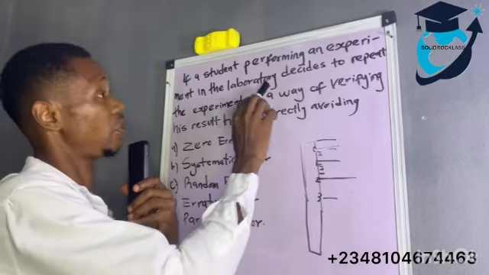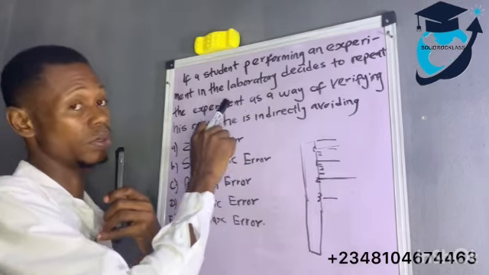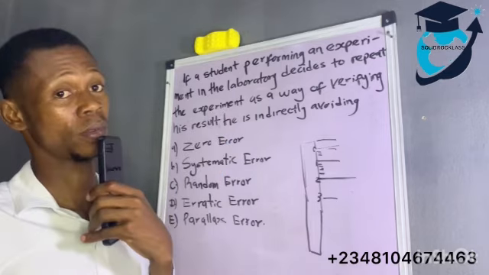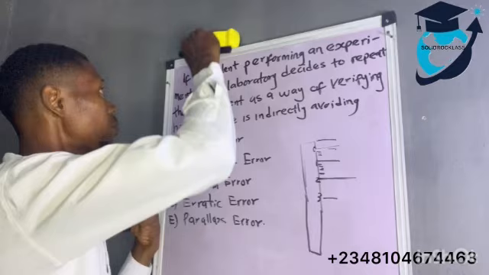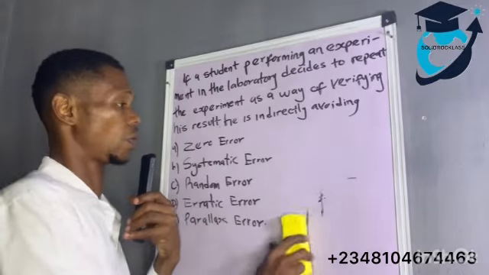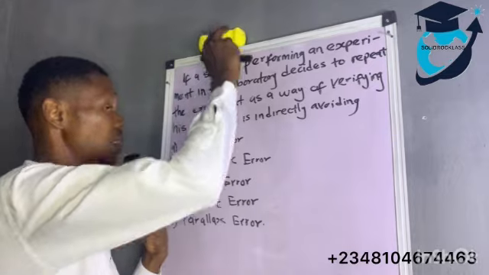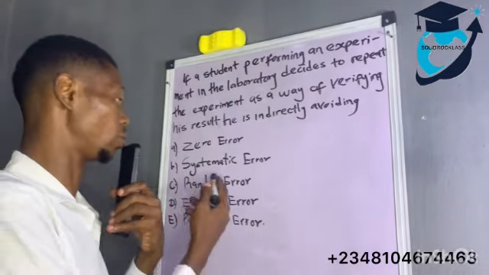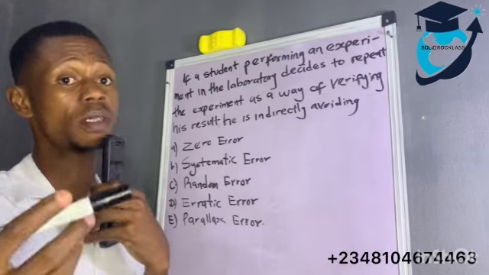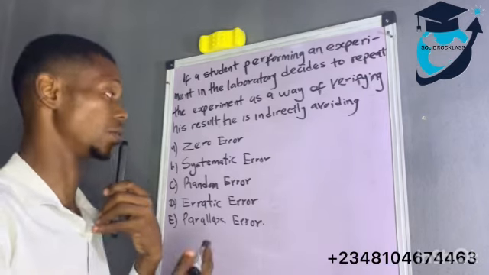So the repeating of experiment wey this guy dey do, no be to avoid zero error. So make we check systematic error. Wetin be systematic error? Systematic error na error wey dey happen because of the kind of instrument wey you dey use. If the instrument dey faulty, if the instrument no good, you go get error.